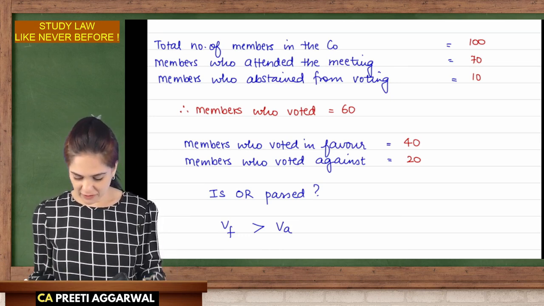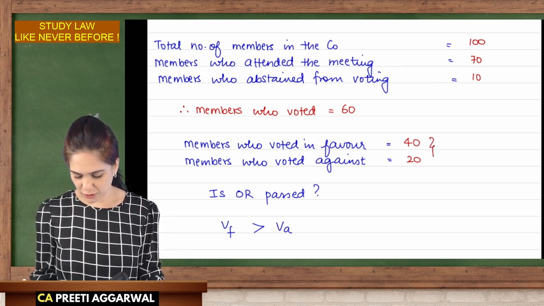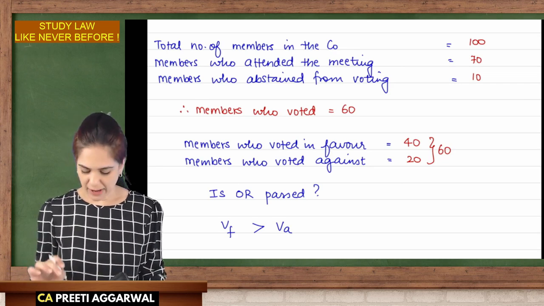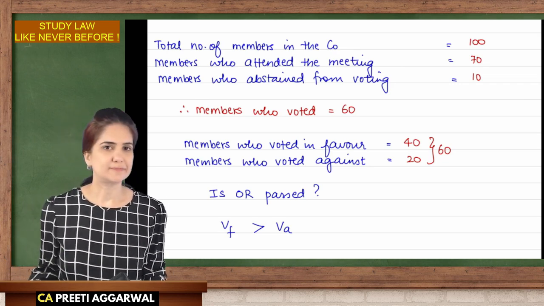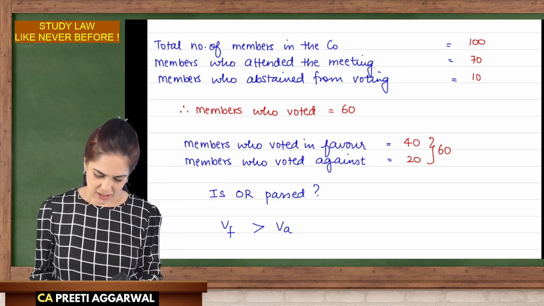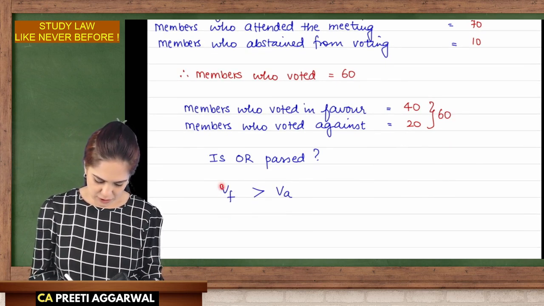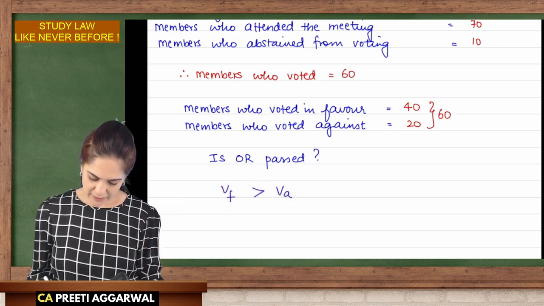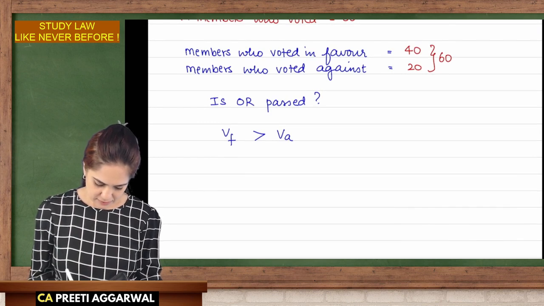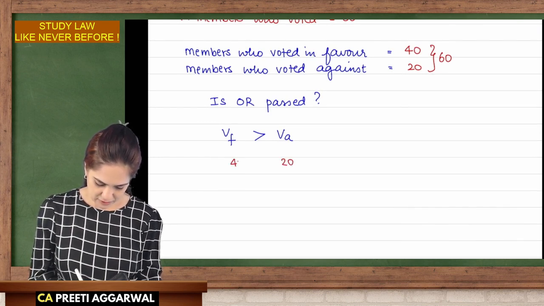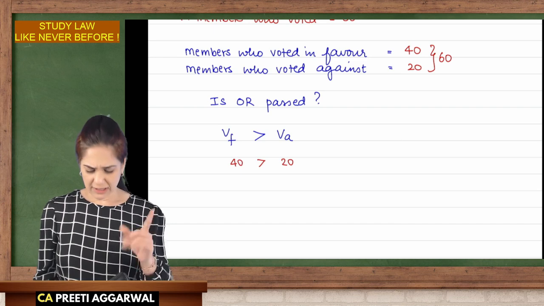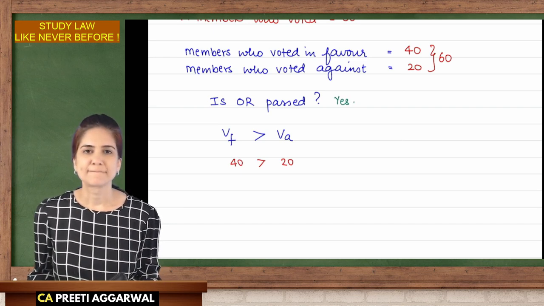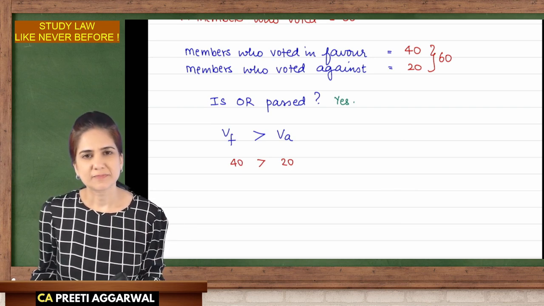Members who voted in favor are 40 and members who voted against are 20. The law says I simply want the votes in favor to be more than the votes against. How many are against? 20. And how many in favor? 40. Is the ordinary resolution passed? Yes. I just need a majority.